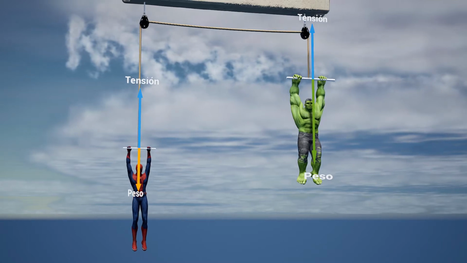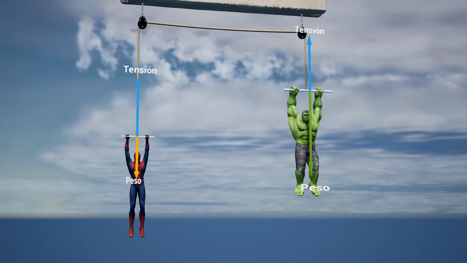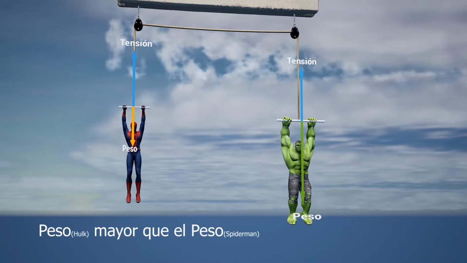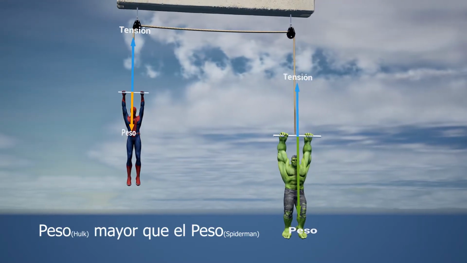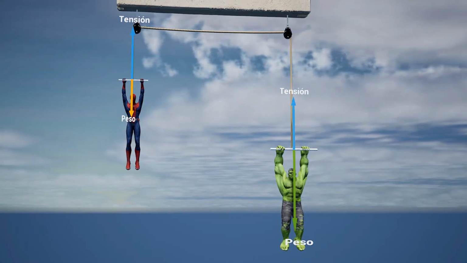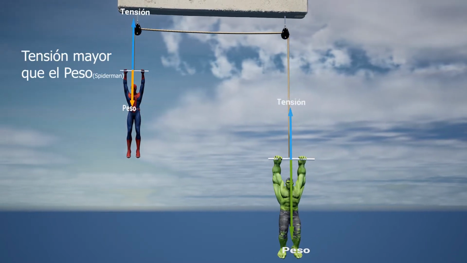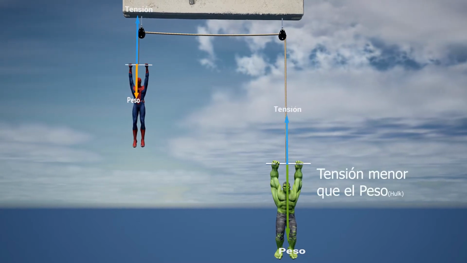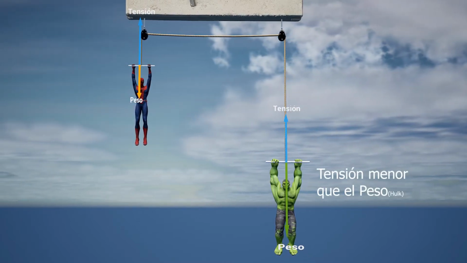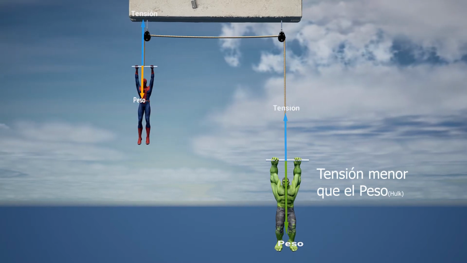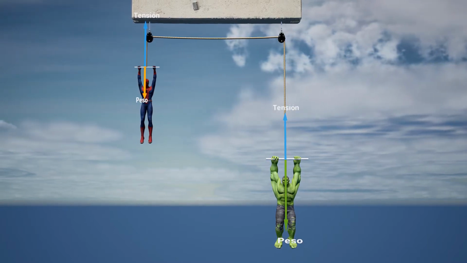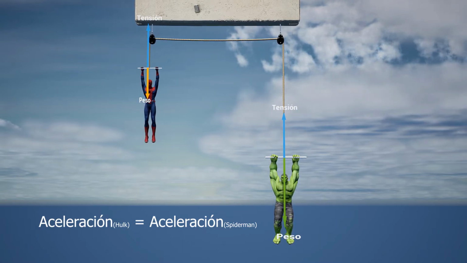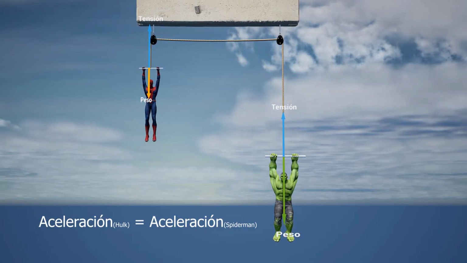In the case of two suspended bodies, the system will move in the direction of the greater weight. As the weight of the Hulk is greater than the weight of the Spider-Man, the Spider-Man goes up while the Hulk goes down. The tension in the rope must be greater than its weight so that it goes up, and on the Hulk's side the tension is less than the weight and it will go down. Taking into account that the system is connected and is not elastic, the acceleration will be the same throughout the system, as is the tension in the string.